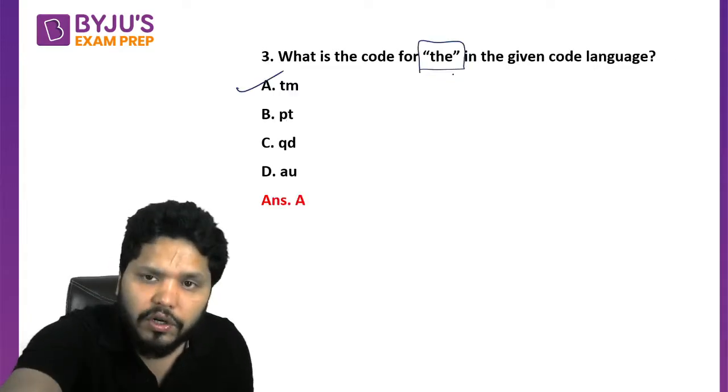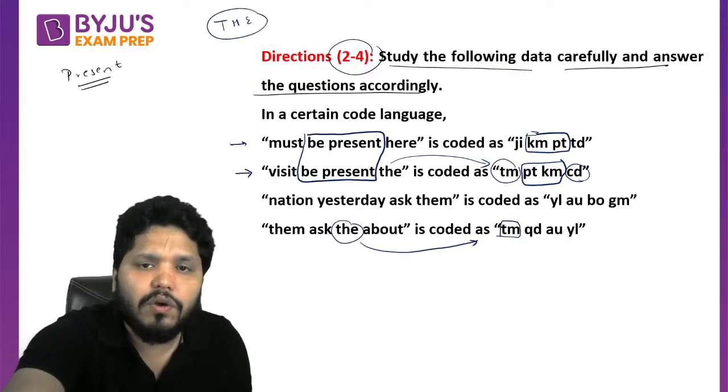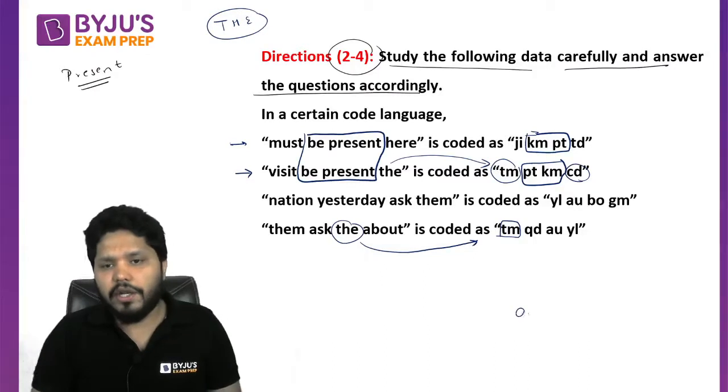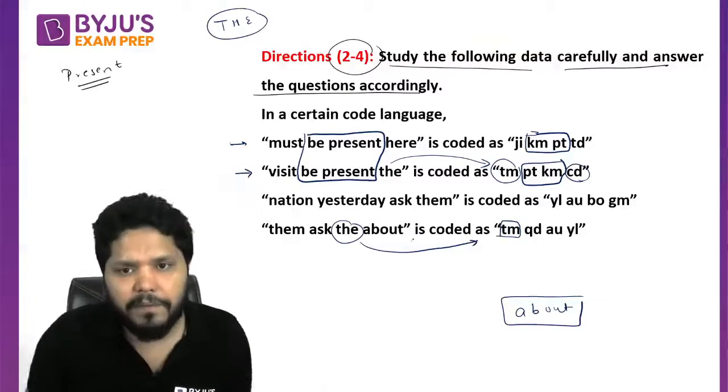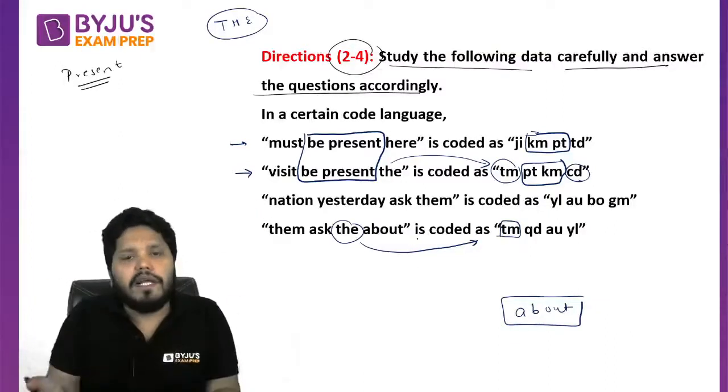Now we need to go for the code of about. Okay ji, now let's go back to the question. Now we need to calculate the code for about. If you see, is about present in any other statement?